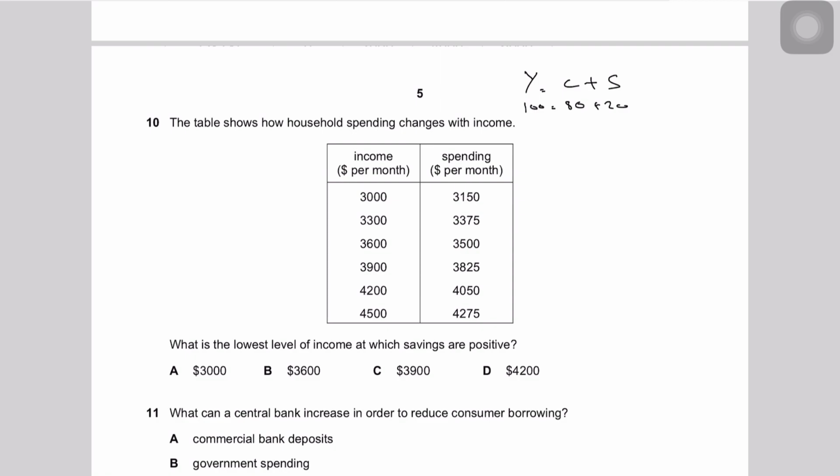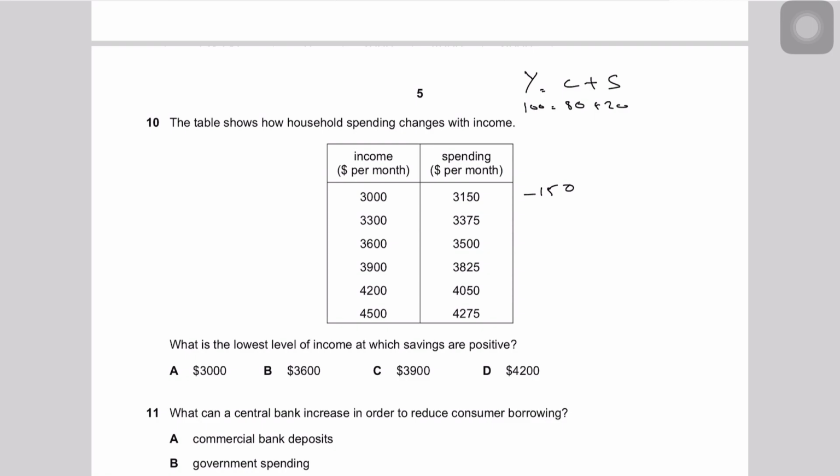So 3000 is your income, you're spending 3150, so you're saving negative 150. In the second one, you're having negative saving, because your spending is more than what you earn, right?